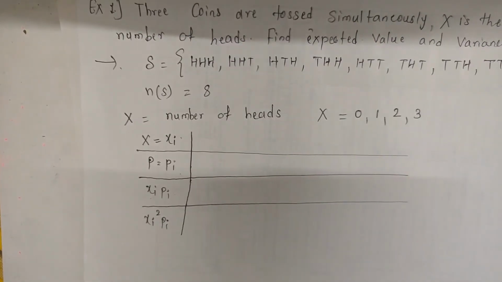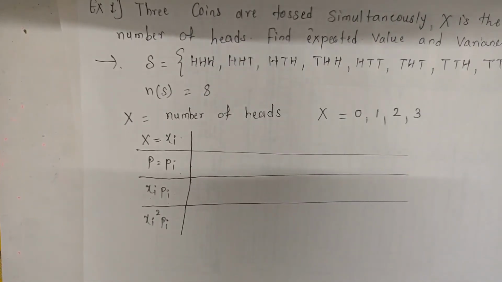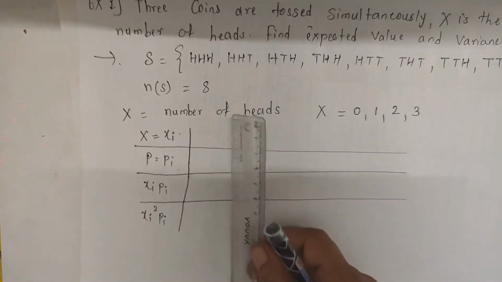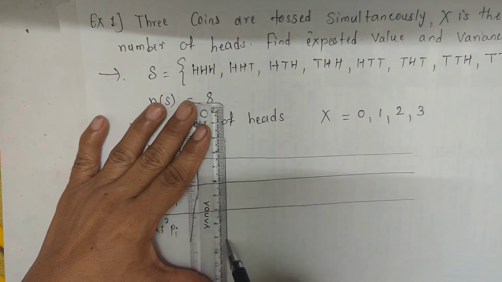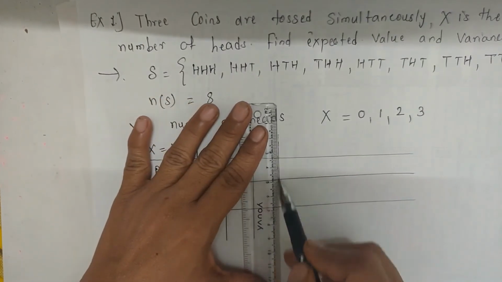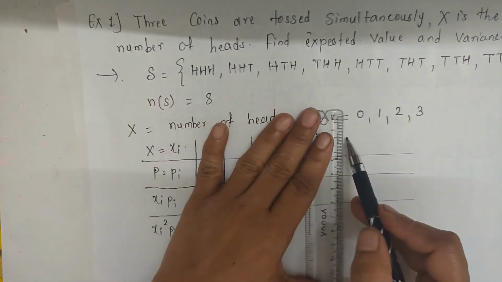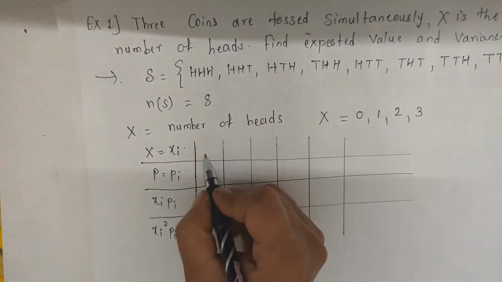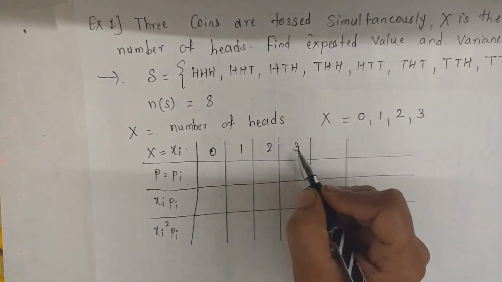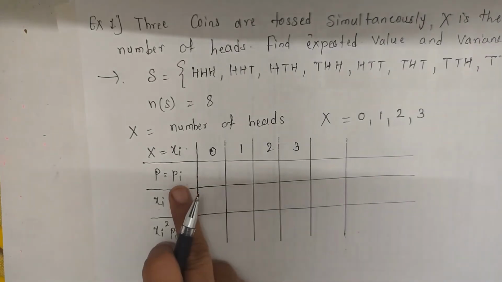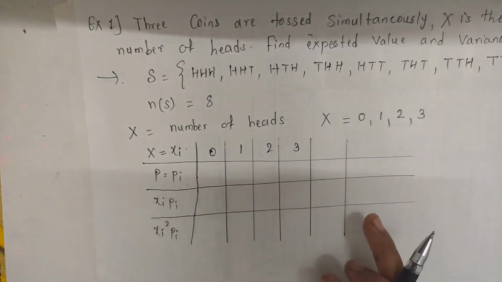Now here the possibilities of x are 0, 1, 2 and 3. Now p is equal to pi.